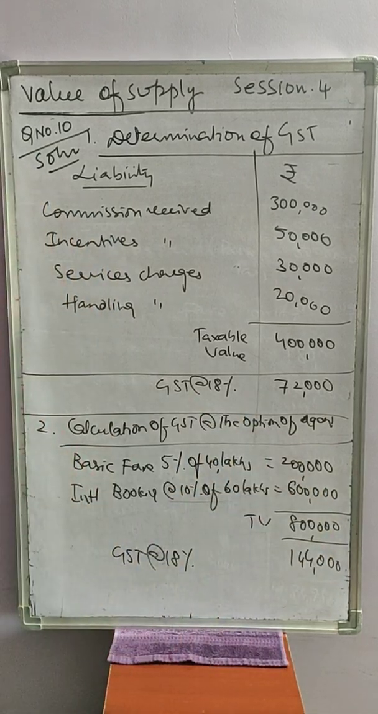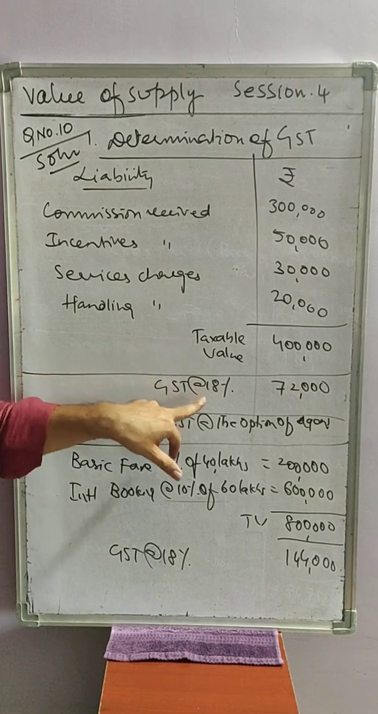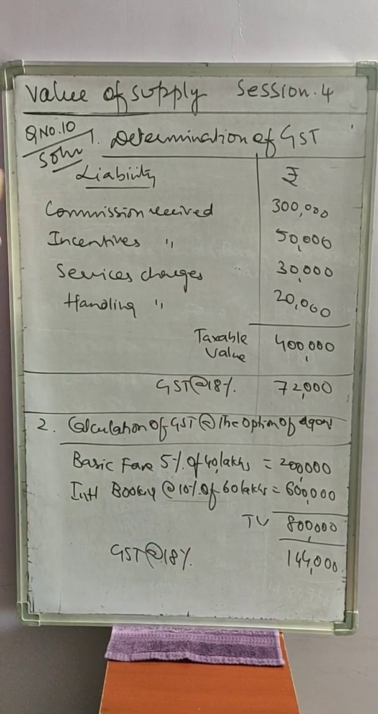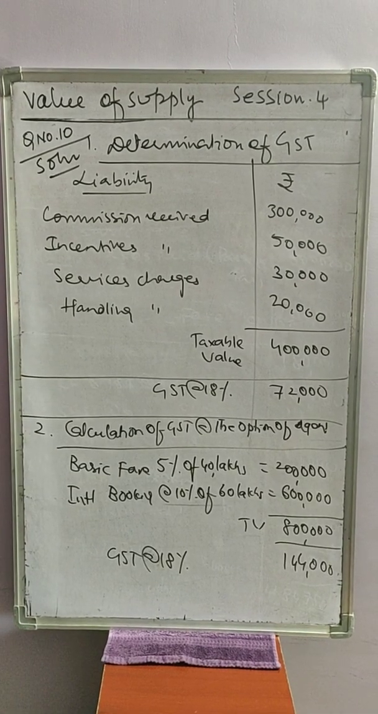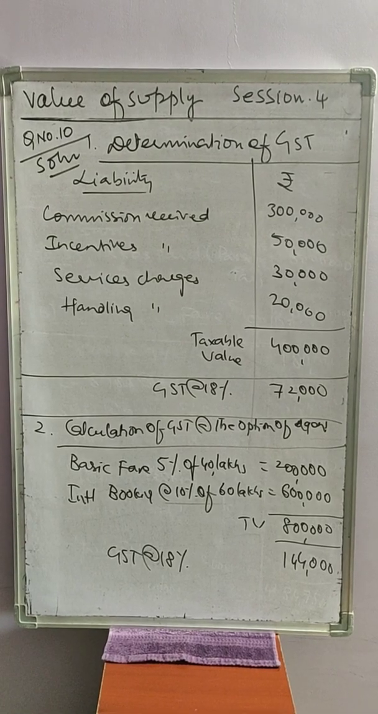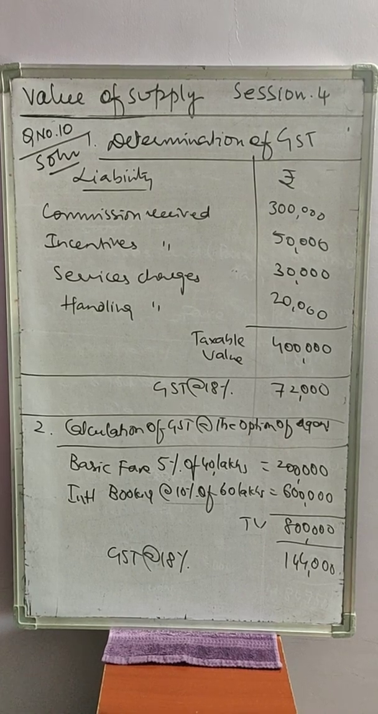So it is at the choice or option of the agent. Either he can pay 18% on the commission value or 18% on the fare-based taxable value. It is at the choice of the supplier. So by this we completed Rule 32, Sub-Rule 3, which is in relation to booking of tickets by air travel agent.